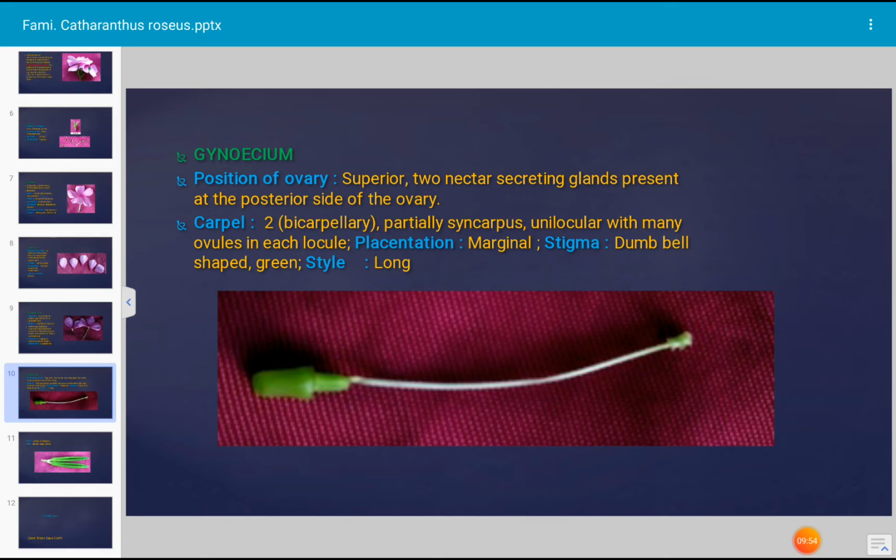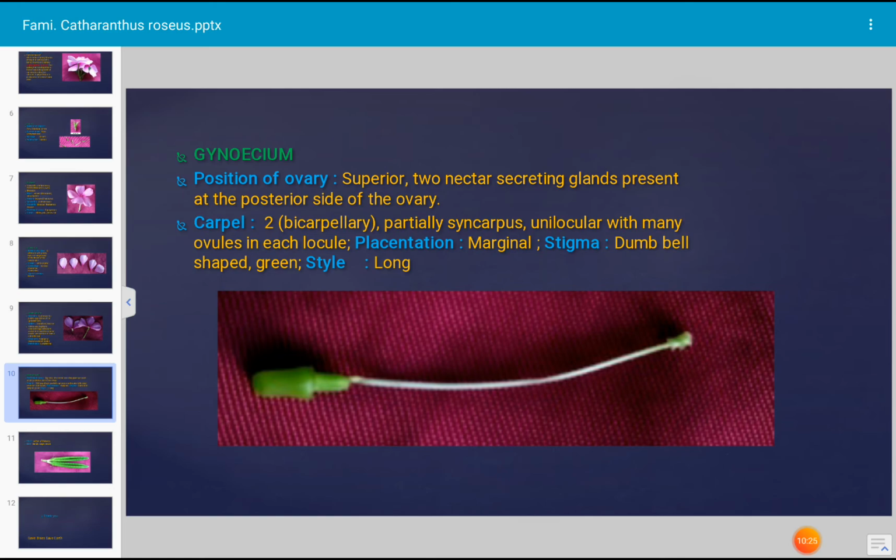And how many carpels are present in the ovary? Take the section of ovary. You can see 2 carpels are there, hence the ovary is bicarpellary and partially syncarpous, and it is unilocular with many ovules in each locule. Placentation means arrangement of the ovules in the ovary. That is, placentation is marginal.